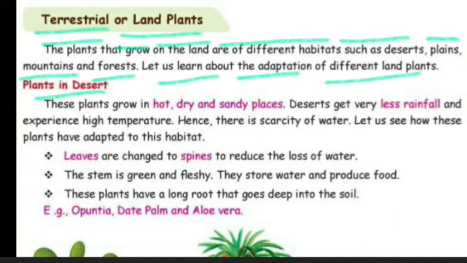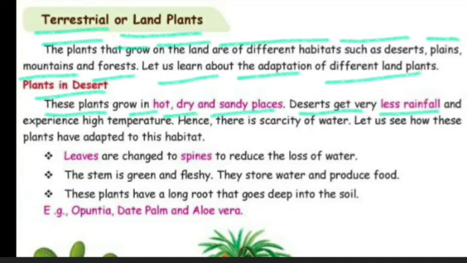Let us see what these plants are. These plants grow in hot, dry and sandy places, and deserts get very little rainfall.